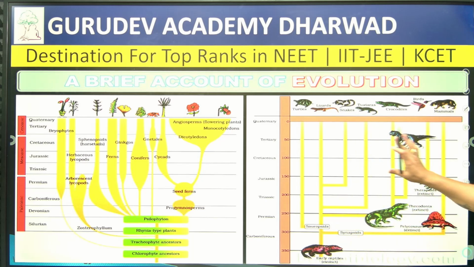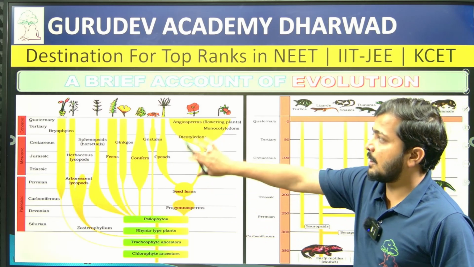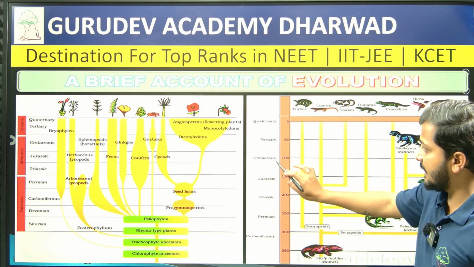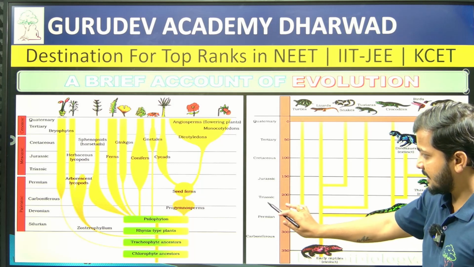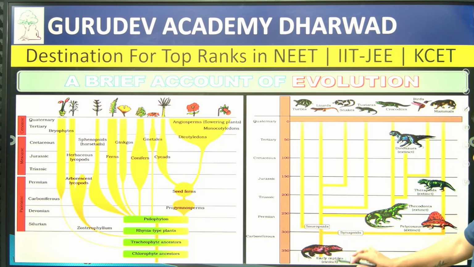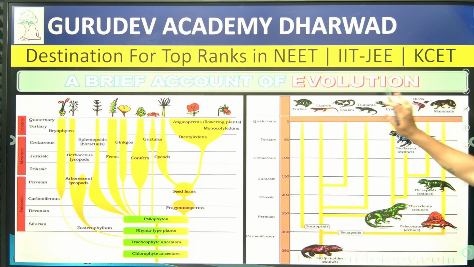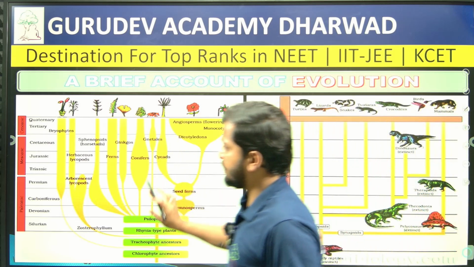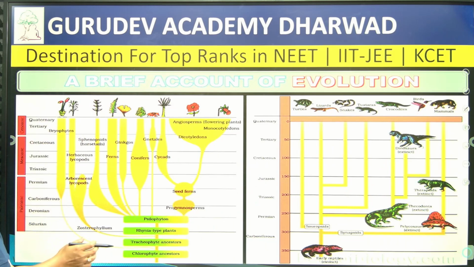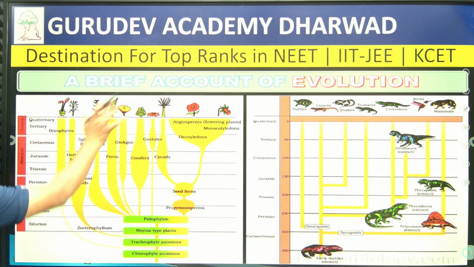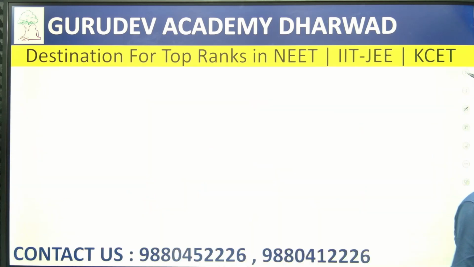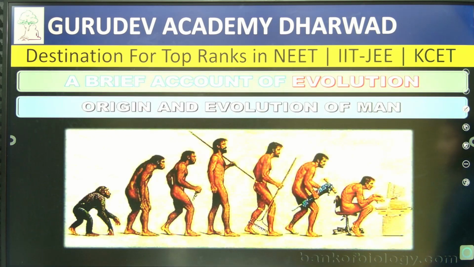So overall this is a diagrammatic view of how the changes and the periods they have mentioned here: the Quaternary, Tertiary, Cretaceous, Jurassic, Triassic, Permian, and the Carboniferous, right? With respect to the plants also they mentioned Paleozoic, Mesozoic, and the Cenozoic. So overall the development is shown diagrammatically, and this diagram is there in the NCERT, right?